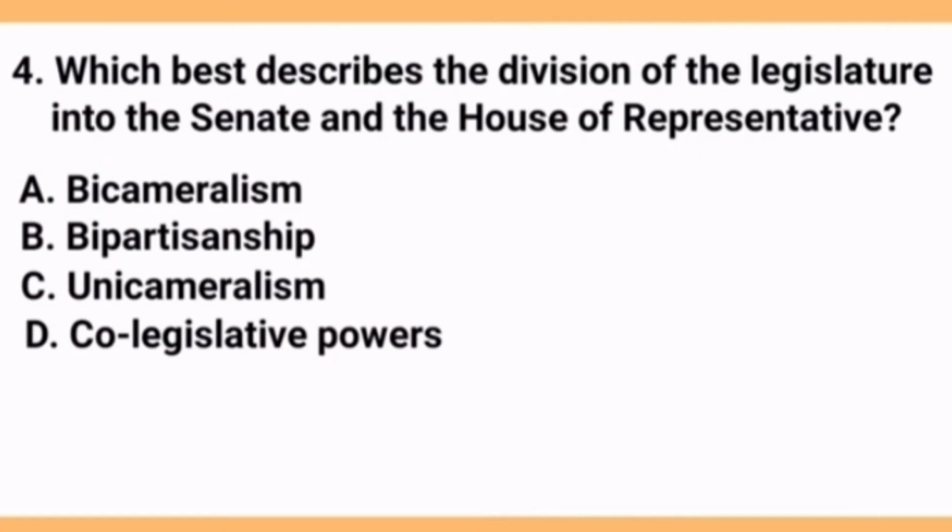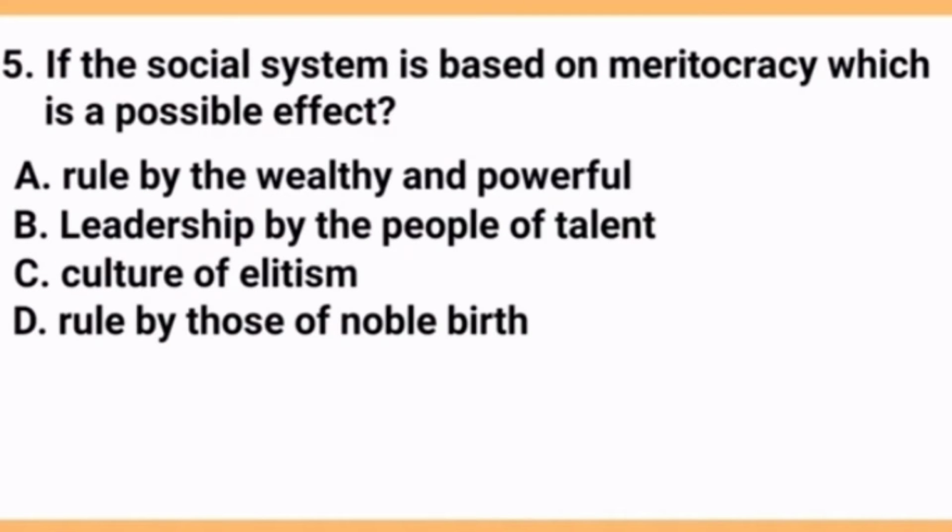A. Bipartisanship, C. Unicameralism, D. Co-legislative powers. The answer is letter A. Bicameralism. If the social system is based on meritocracy, which is a possible effect? A. Rule by the wealthy and powerful, B. Leadership by the people of talent, C. Culture of elitism, D. Rule by those of noble birth. The answer is letter B. Leadership by the people of talent.